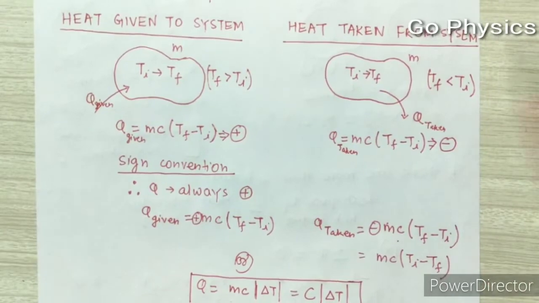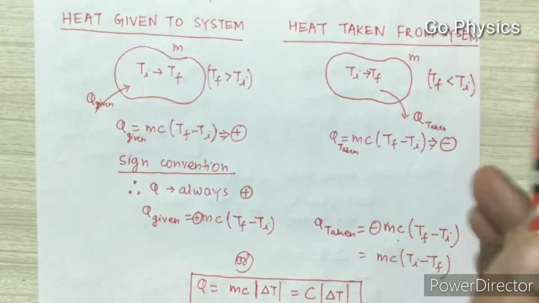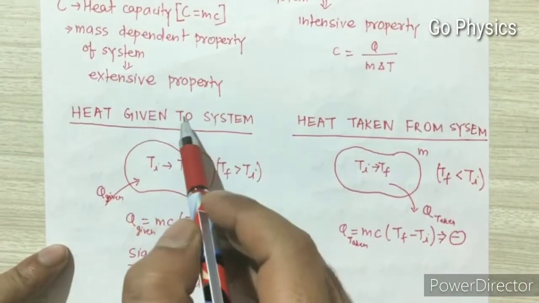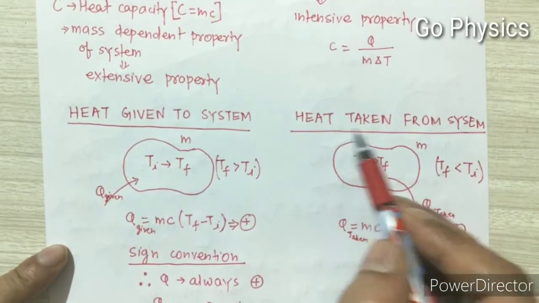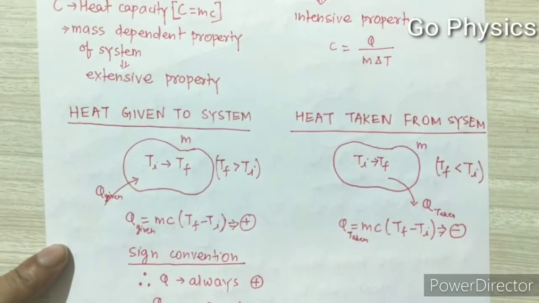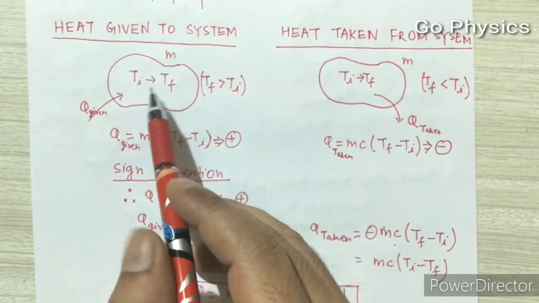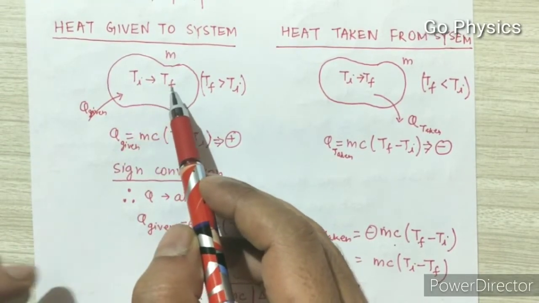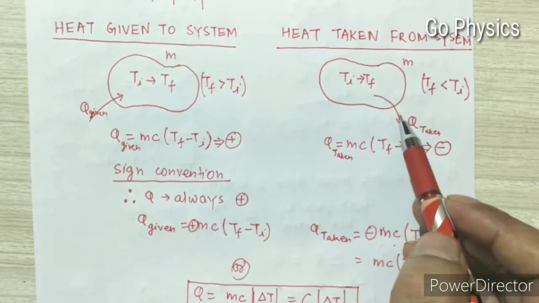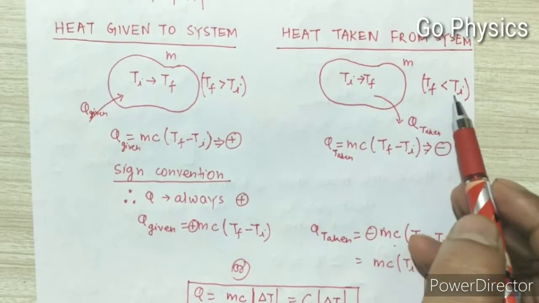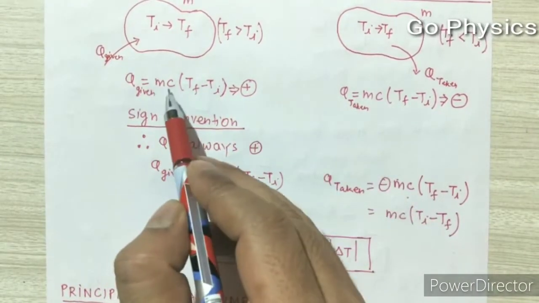Now let's see heat given to the system or heat taken from the system. Heat given to a system is heat gained by the system, and heat taken from the system is heat lost from the system. When we give heat to a system, its temperature increases from the initial value to the final value, so final temperature will be more than initial temperature. When we remove heat from a system, its final temperature is less than its initial temperature. So the heat given or heat taken formula is the same, that is mc into delta T.